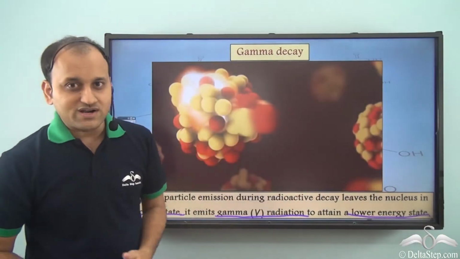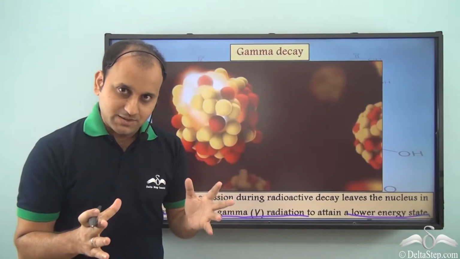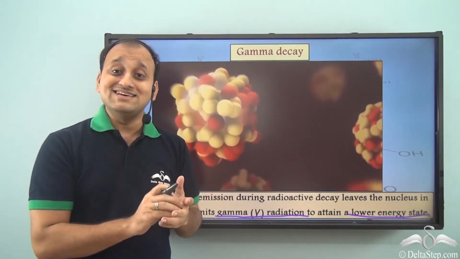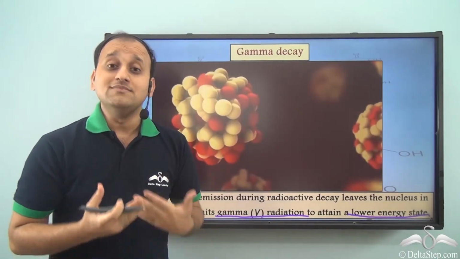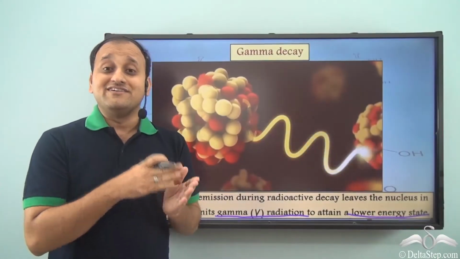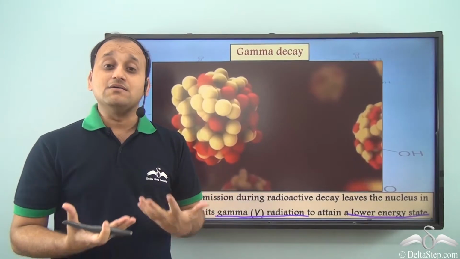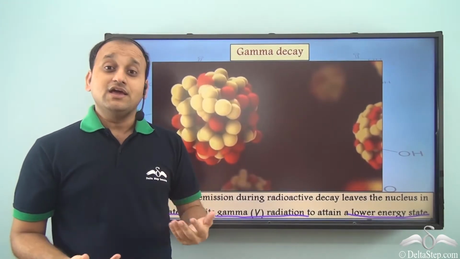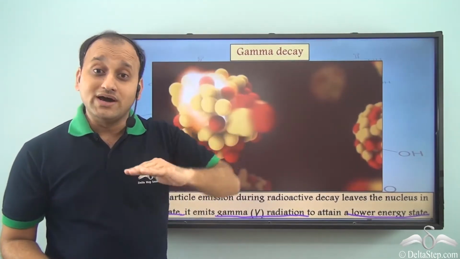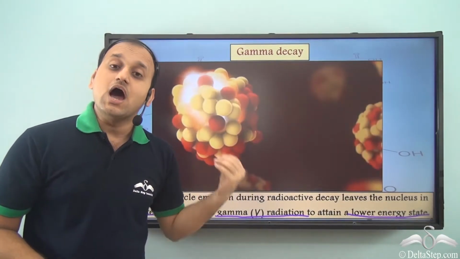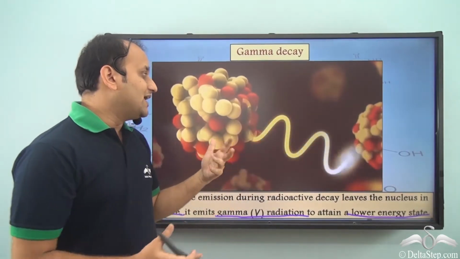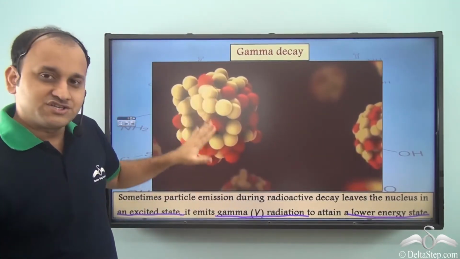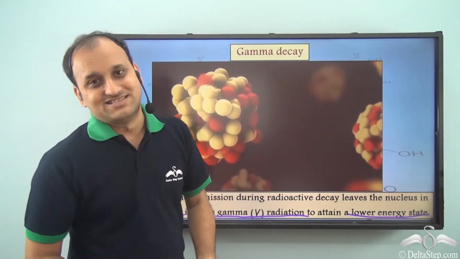So in this case, the nucleus is unstable, so it releases an alpha particle or beta particle in order to become stable. But when it releases one of these particles, it becomes excited, and in order to attain a low energy state, it releases gamma radiation. Once it releases gamma radiation, it is in a much lower energy state or a much more stable state.